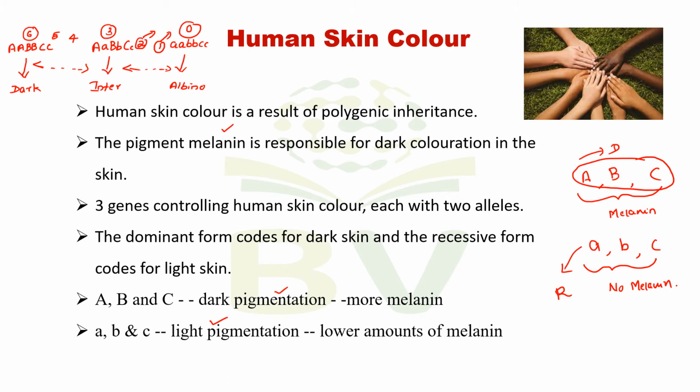So melanin pigment production is depending upon the number of dominant alleles. More the number of dominant alleles, more will be the pigment melanin production. So these alleles have additive effect. Okay.